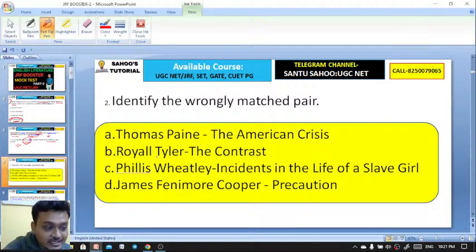Exactly. Well done, Godot. You are absolutely fantastic here. Godot is the one who gave the answer. Excellent. It's C. C is the right answer. So here, Incidents in the Life of a Slave Girl.